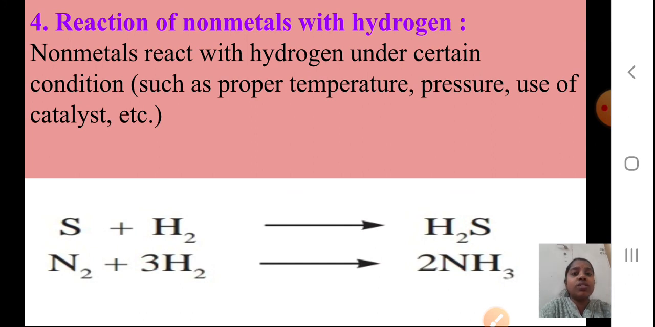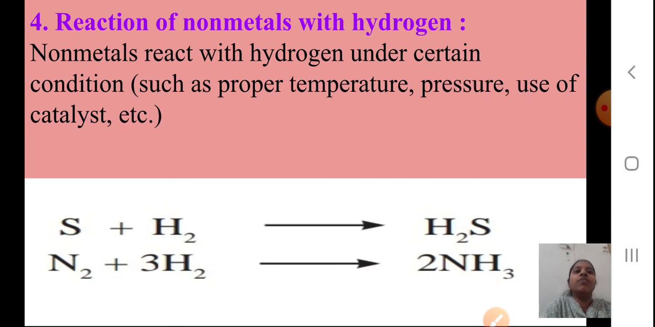You know the catalyst we are using. What is a catalyst? You have studied. A catalyst is nothing but something we add to the reaction to increase the rate of the reaction. Students, it will not take part in the chemical reaction. So you can see S, sulfur, plus H2 will give you hydrogen sulfide, H2S. N2 plus 3H2 will give you ammonia, 2NH3. So you will see that non-metals react with hydrogen under certain conditions, and only then do they form the compounds. I hope till here it is clear to you.